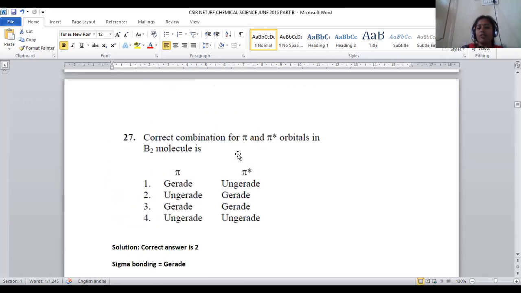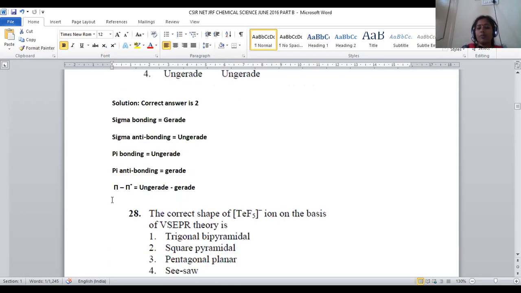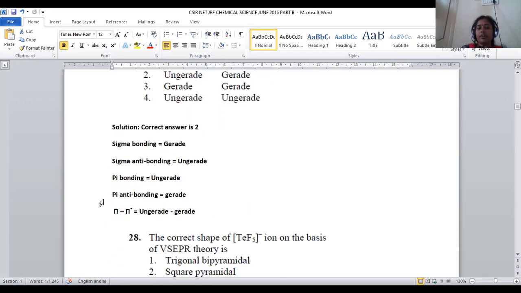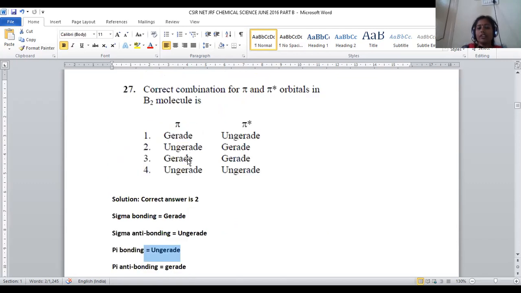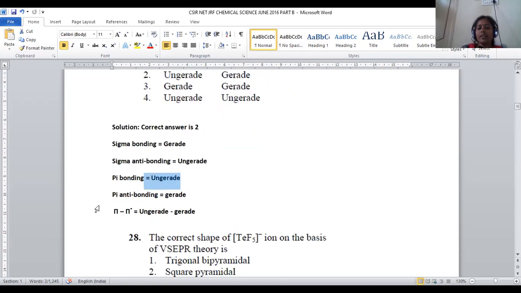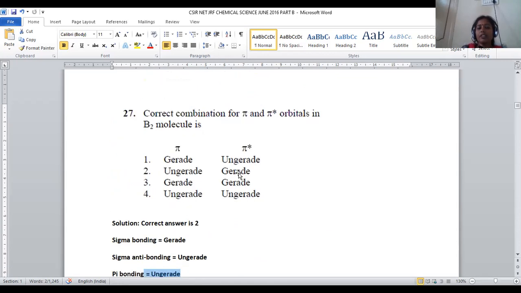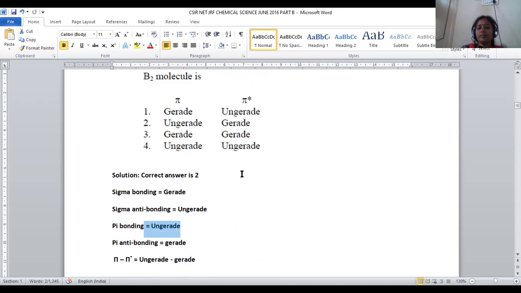In the case of this boron molecule, pi to pi star interaction is there. Pi to pi star interaction is nothing but pi bonding. If pi bonding is there, that is denoted as ungerade orbital. Then pi anti-bonding is called gerade orbital.